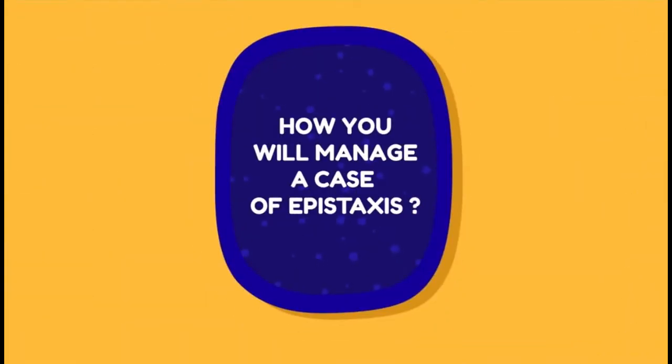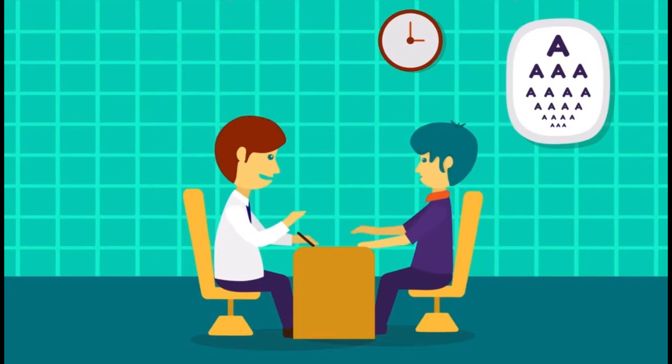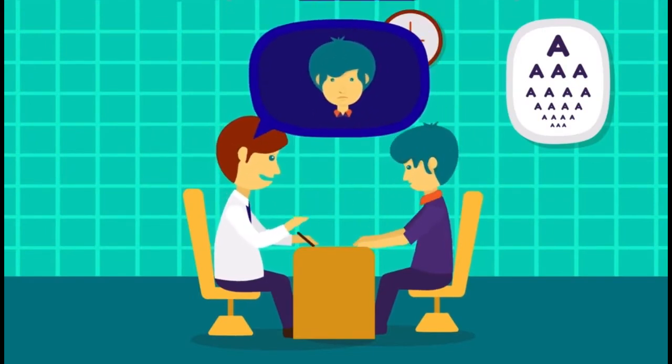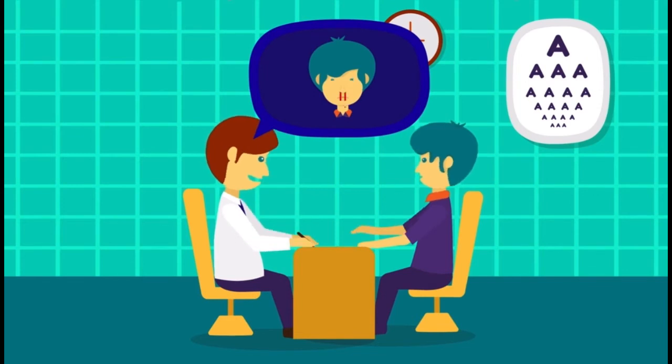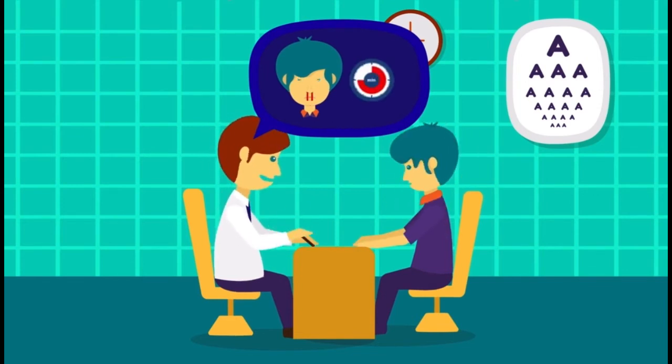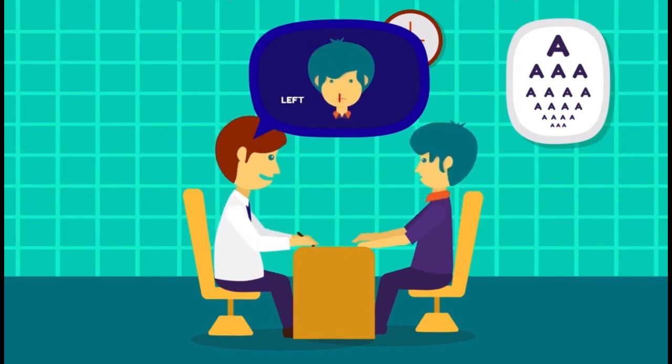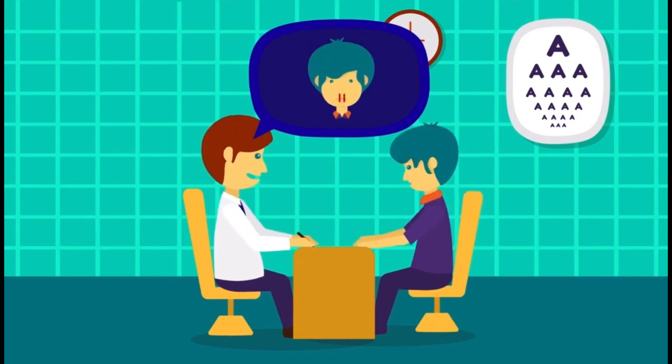How will you manage a case of epistaxis? In any case of epistaxis, it is important to ask the patients: 1. Mode of onset. Was it spontaneous or was there fingernail trauma? 2. Duration and frequency of bleeding. 3. Amount of blood loss. 4. Side of nose from where bleeding is occurring, or is it occurring from both sides of nose?